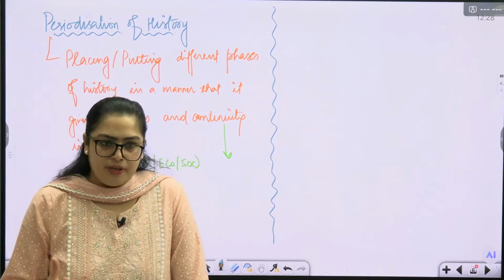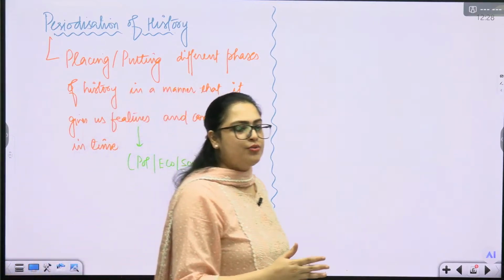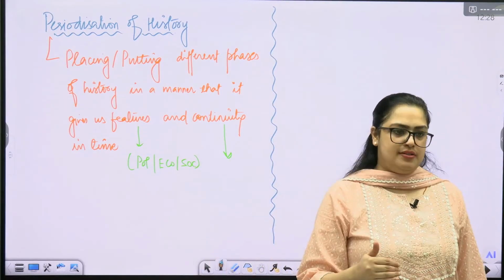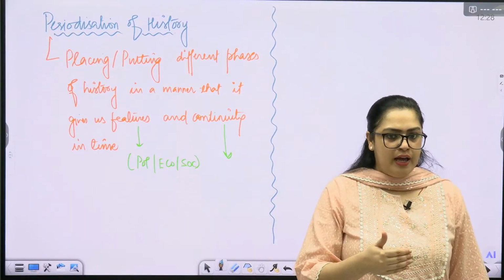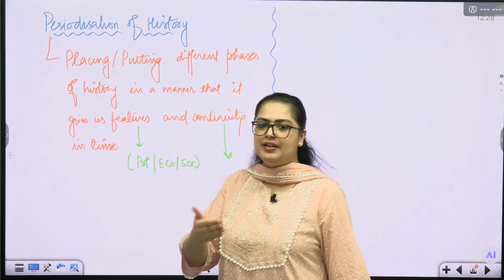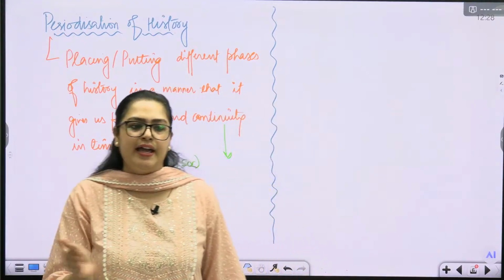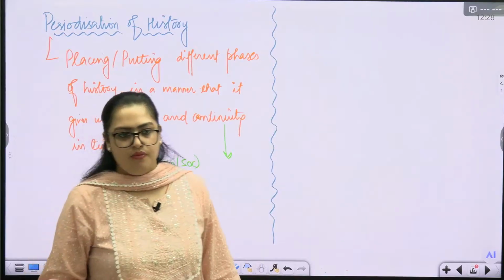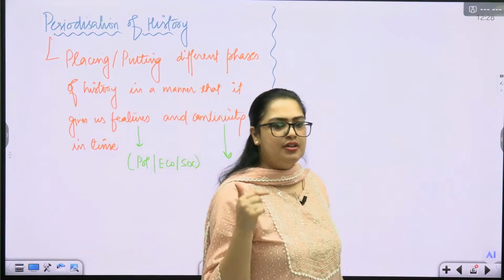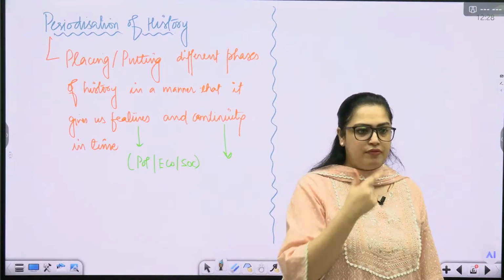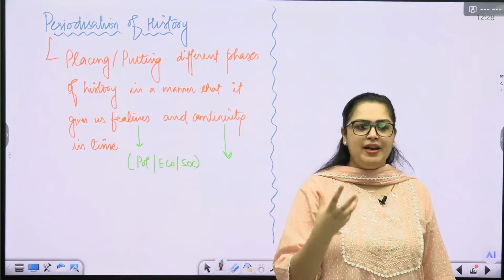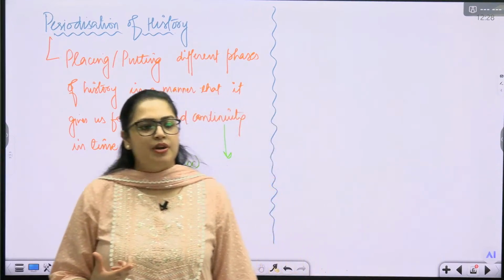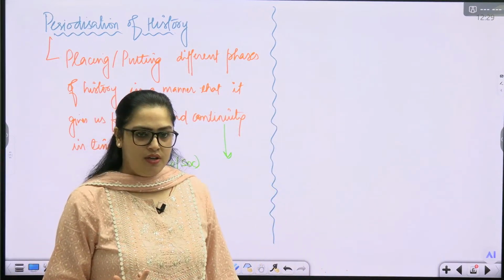The time period which was ruled by the Hindu rulers, talking about religion now, they specifically categorized as ancient history. Then a transition and a shift came where the rulers changed, and we got new dominating rulers following the religion Islam, and that time period they call medieval history.